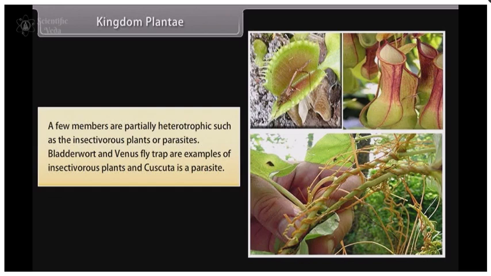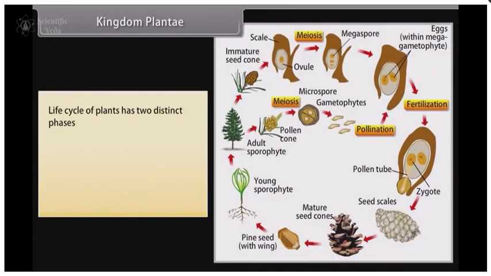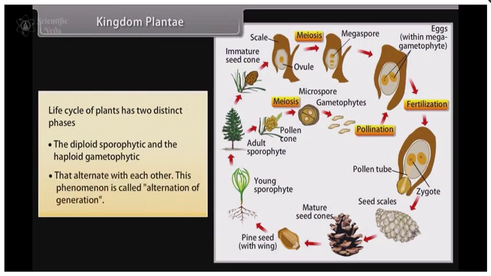Bladderwort and Venus flytrap are examples of insectivorous plants, and Cuscuta is a parasite. The life cycle of plants has two distinct phases: the diploid sporophytic and haploid gametophytic, that alternate with each other. This phenomenon is called alternation of generation.